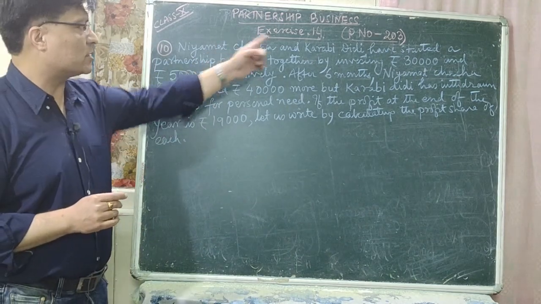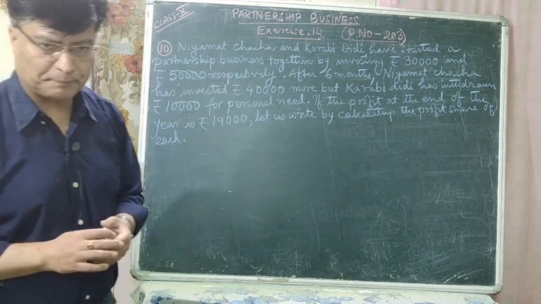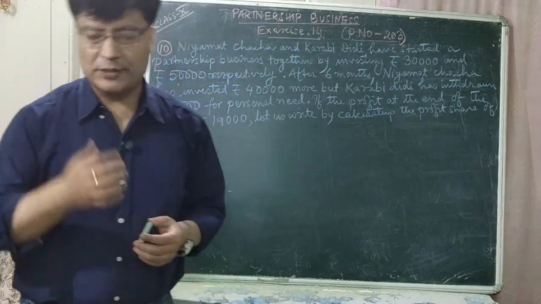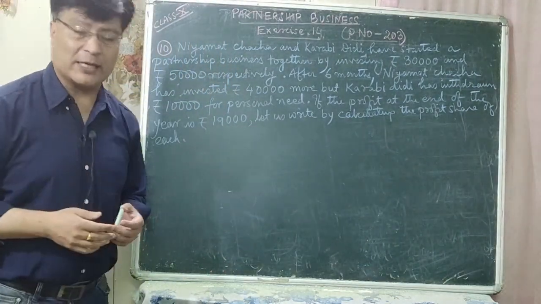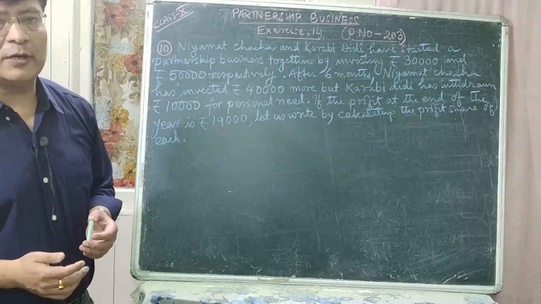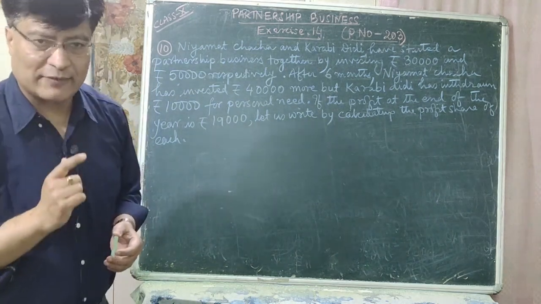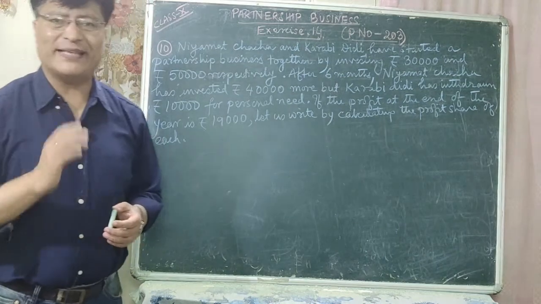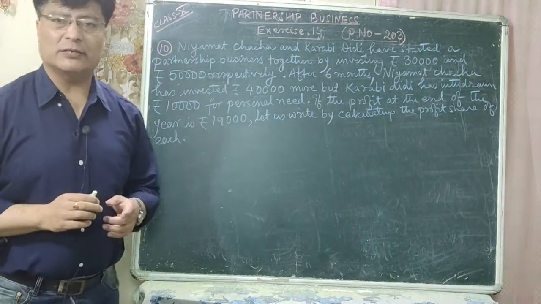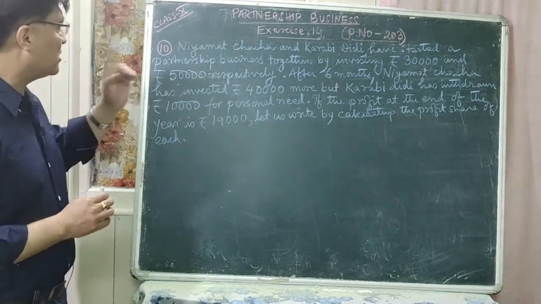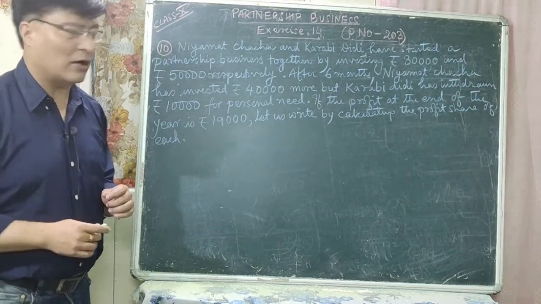So same exercise 14, page number 203, from the same book, that is Ganit Prakash for class 10 by West Bengal Board of Secondary Education. In the last online class we did problem 11. That problem was based on compound partnership business. So let's do question number 10 now.